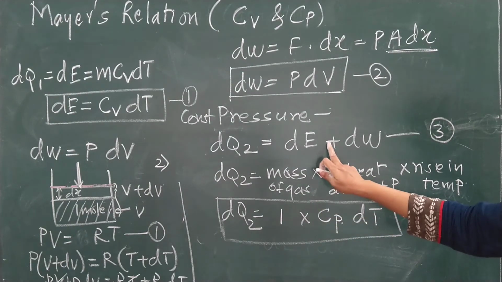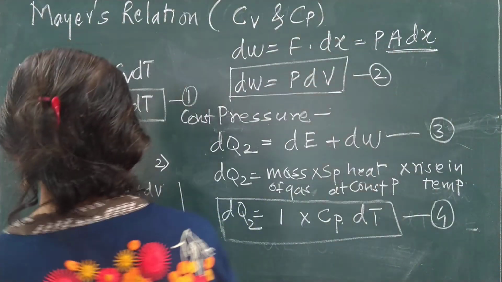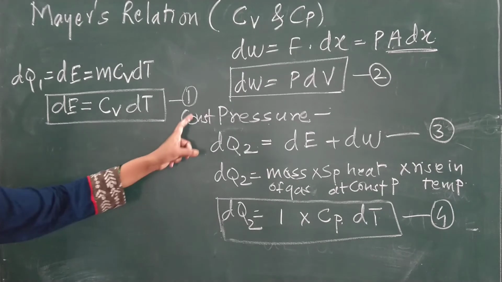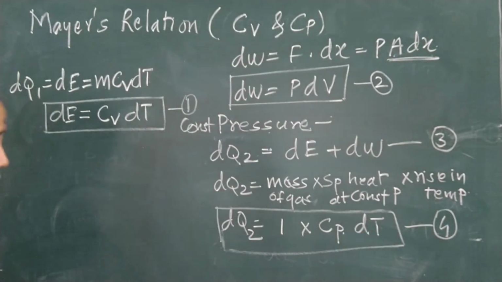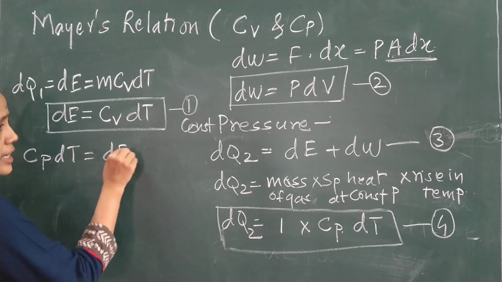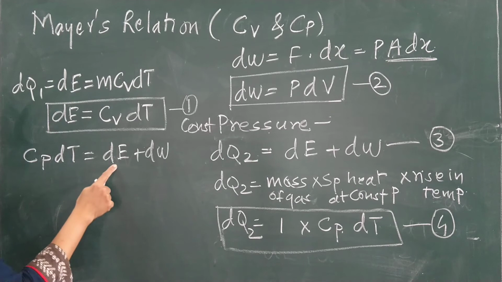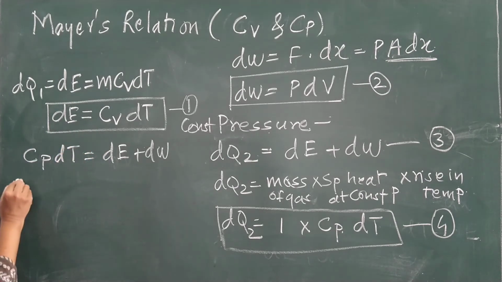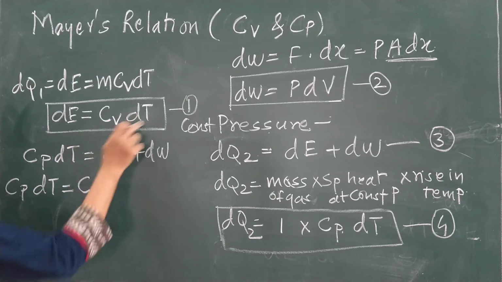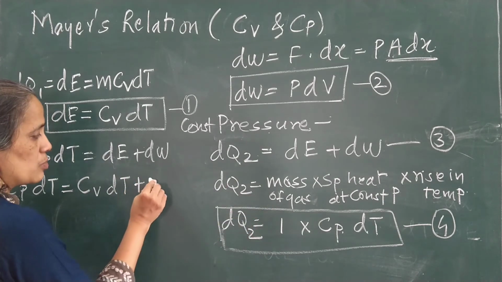See here, if I equate equation 3 and 4, then I am going to write down left hand sides are same, so right hand side must be same. So what I write down? Cp dT is equal to dE plus dW. Get it? We have a value of dE. So that I am going to substitute. So Cp dT is equal to Cv dT plus dW. dW is what?